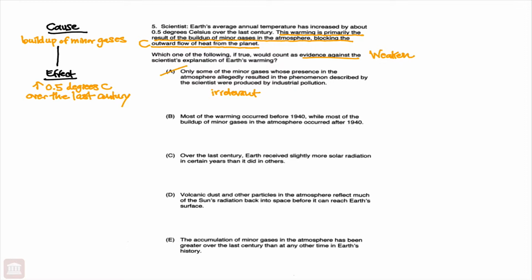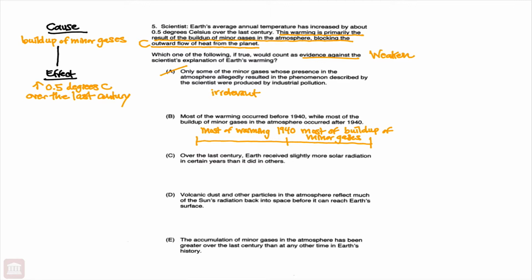Moving to B. Most of the warming occurred before 1940, while most of the buildup of minor gases in the atmosphere occurred after 1940. So what B is telling us on this timeline that we have, let's put 1940. Prior to 1940, we had most of the warming. After 1940, we had most of the minor gas buildup. So does that weaken this argument?